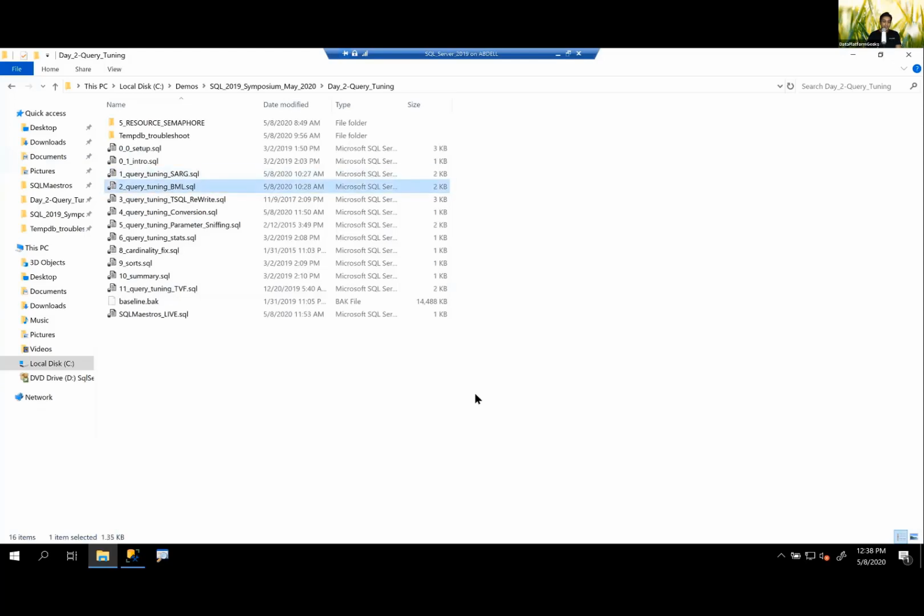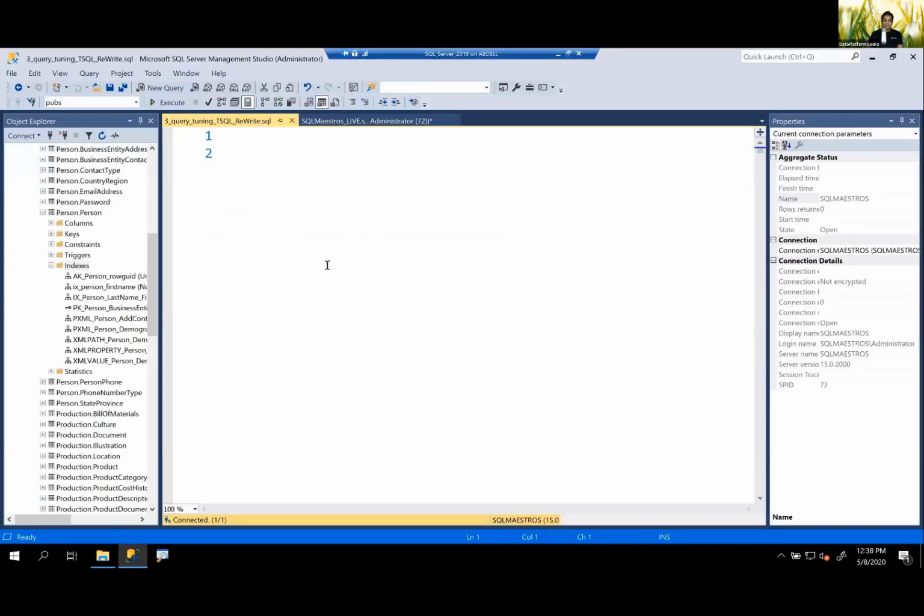Okay, so we have done the bookmark lookup thing. So two things: searchability, sargability, and bookmark lookup. Now remember, friends, in these demos, I'm not just taking an example and quickly showing it to you. I'm taking a step back, discussing some internals and some foundations so that you get things in totality. That is my objective here. Now let's go to the next one, which is T-SQL rewrite.